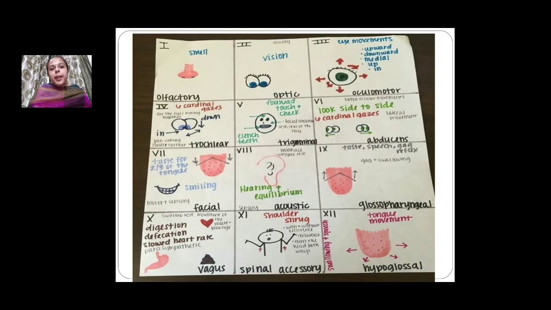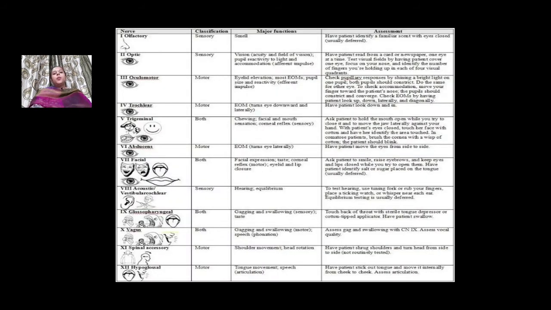Now, the present slide shows the cranial nerve examination. There are 12 pairs of cranial nerves, and some are sensory, some are motor, some are mixed nerves. The first cranial nerve is the olfactory nerve, which is a sensory nerve of smell.